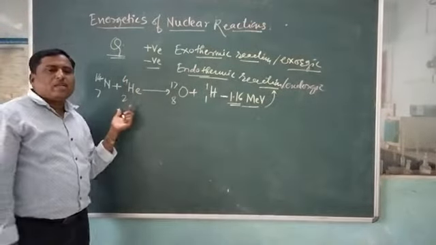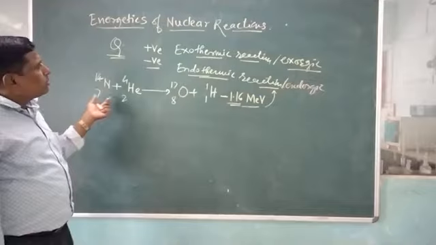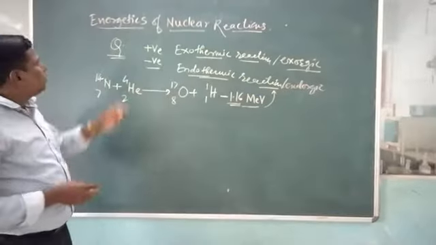This is an example to understand nuclear reactions with regard to energy.